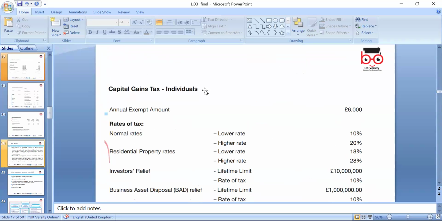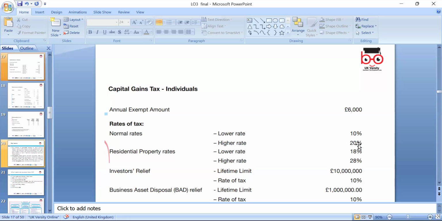So capital gain for an individual: 6,000 annual exempt. Up to 6,000, if you have a gain, it is exempt. If you have more than that, the normal lower rate is 10%. If you're a lower earner, up to 37,700, it's 10% on capital gain. If you're a higher earner, it will be 20%.